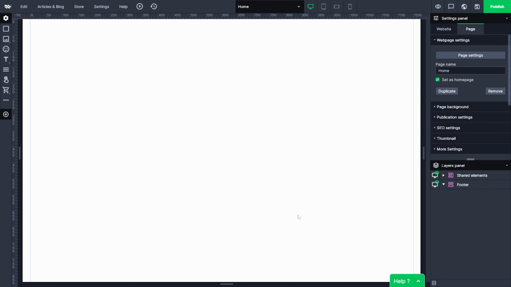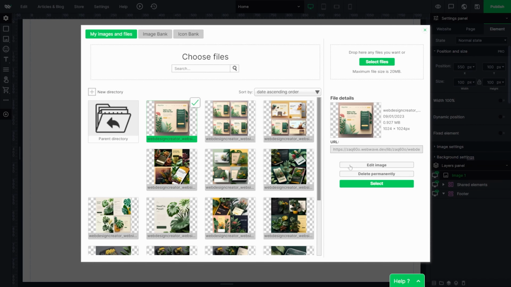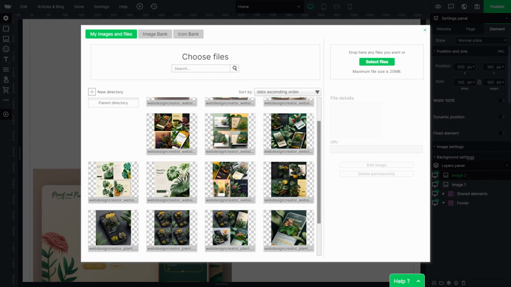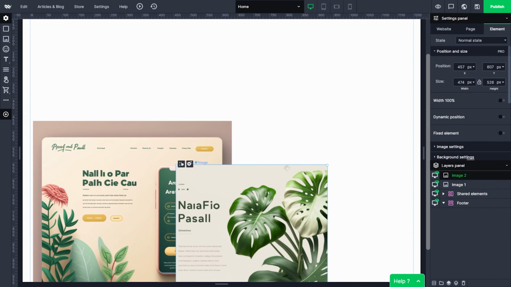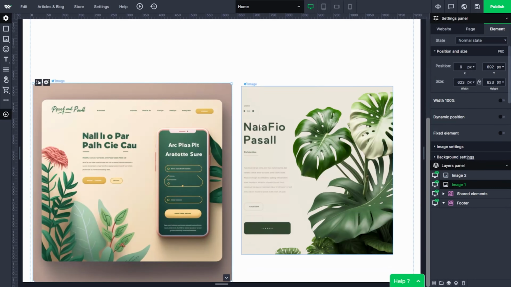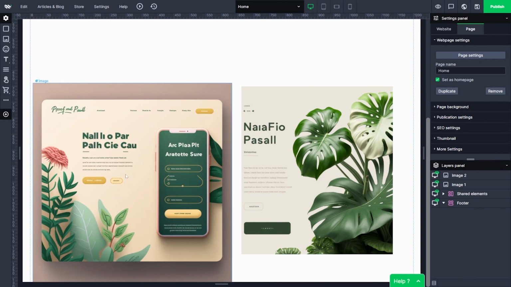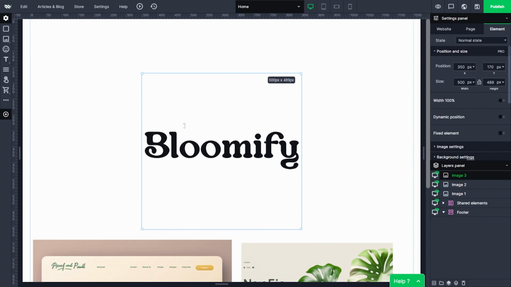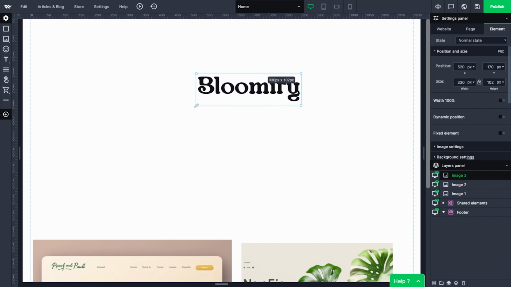Then I went straight to WebWave to create the website. Here you can see those two images that were my main inspiration behind the website, how I wanted the layout to look like, and some inspiration when it comes to color palette and all that stuff. I created the logo for this app. As you can remember, the name of the app was created by ChatGPT and it's Bloomify.